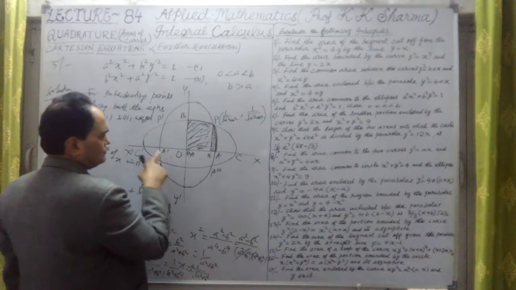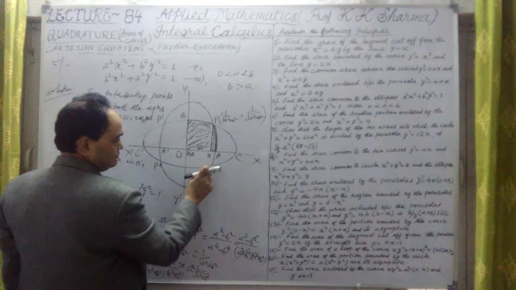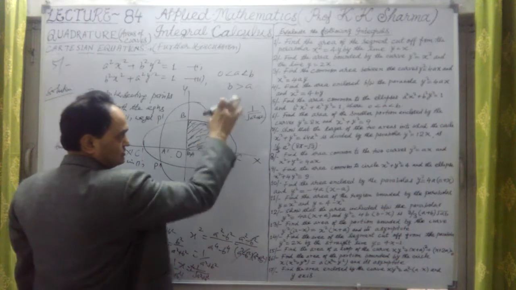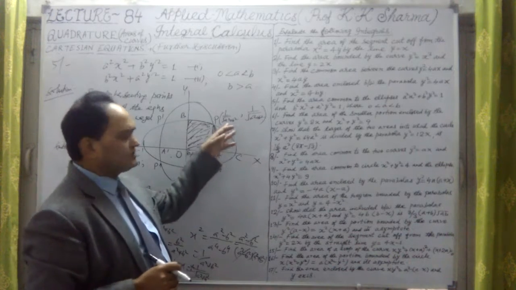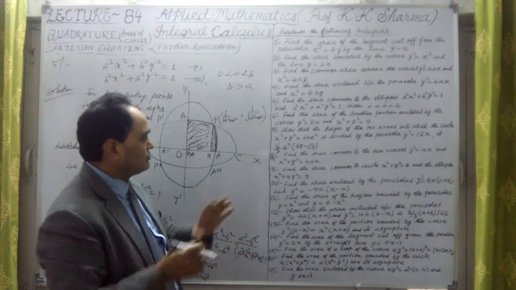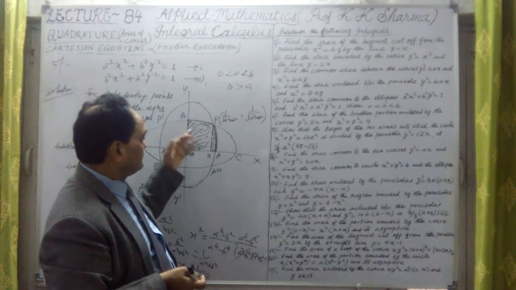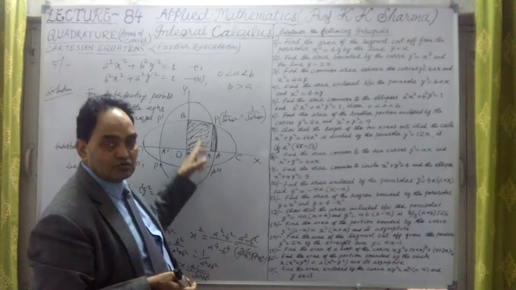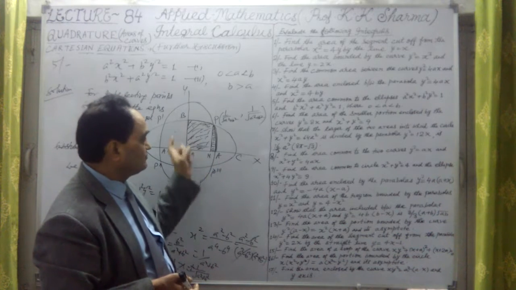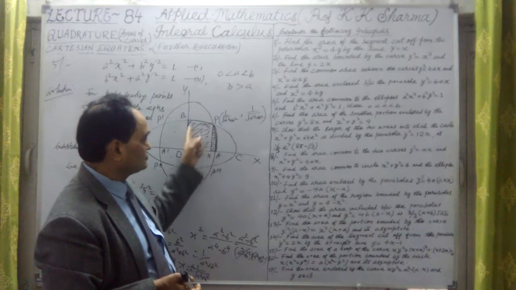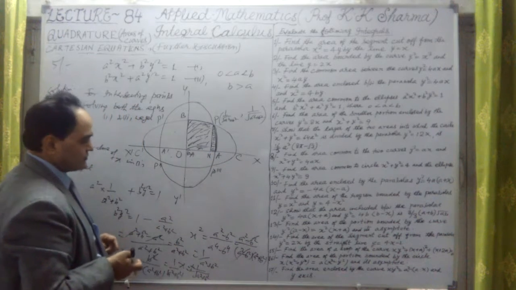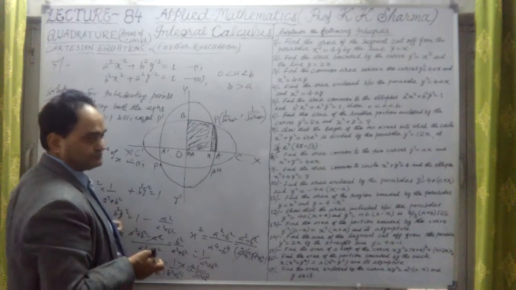The negative value is for y here. This point is negative y. So plus minus 1 upon under root a square plus b square. Only this point is required, because we will make it 4 times the total area. The common shaded area will be calculated. This is 4 times, because in all the 4 quadrants we have the common shaded area. So if I find this common area and multiply it by 4, we will get the total common area.